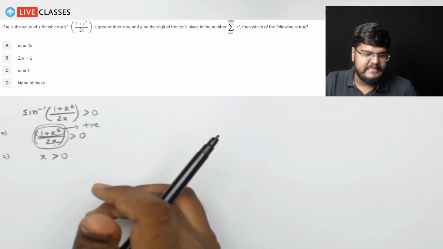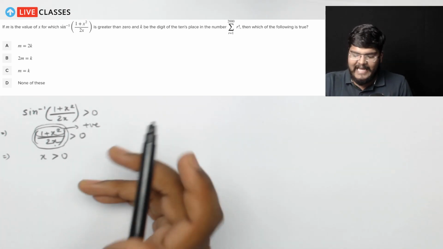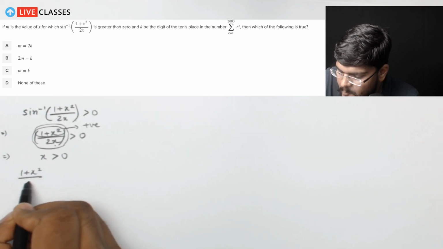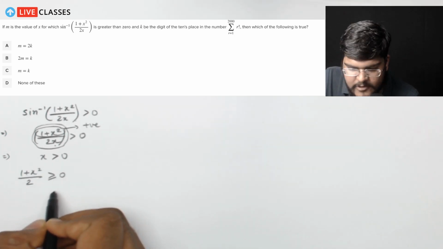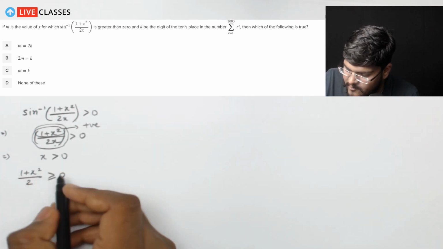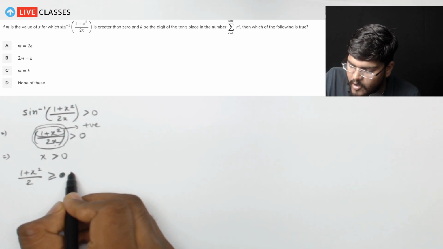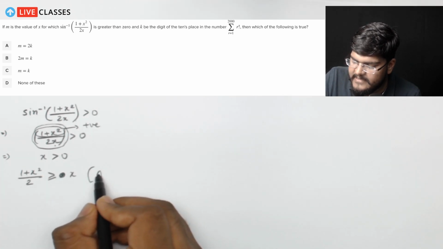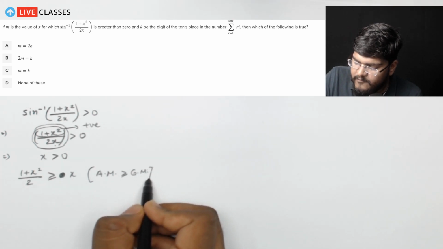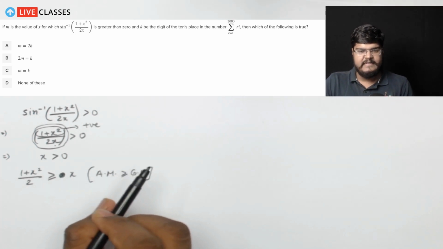And if x is greater than 0, then I can say that in such cases (1 plus x square) upon 2 is greater than or equal to x, because it is the rule of AM greater than or equal to GM. So we've used the simple rule of AM greater than or equal to GM here.